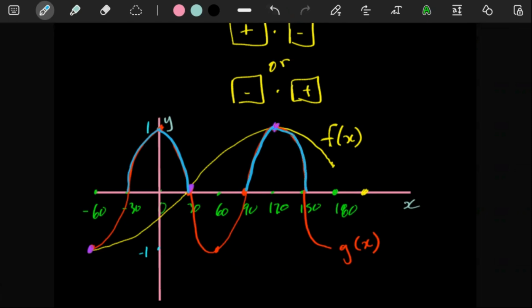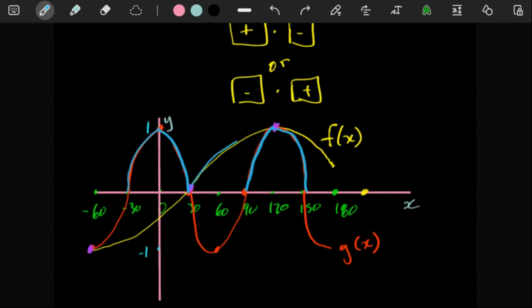So now let's also put in blue the parts where our graph of f has positive y values. So this has positive y values over here, this has positive y values over there. Actually, let's just do it.